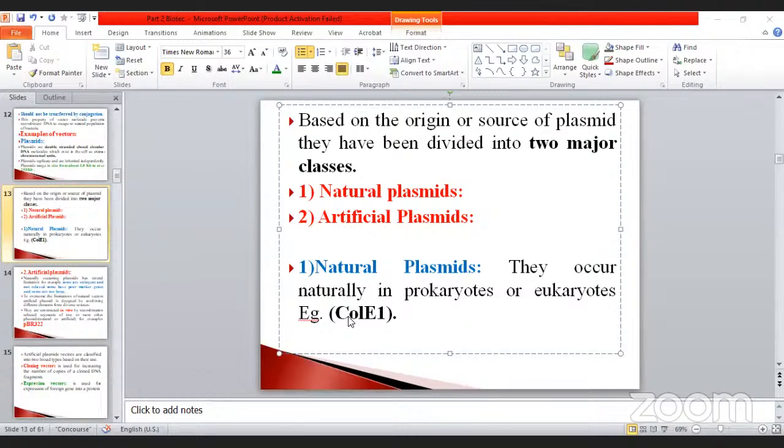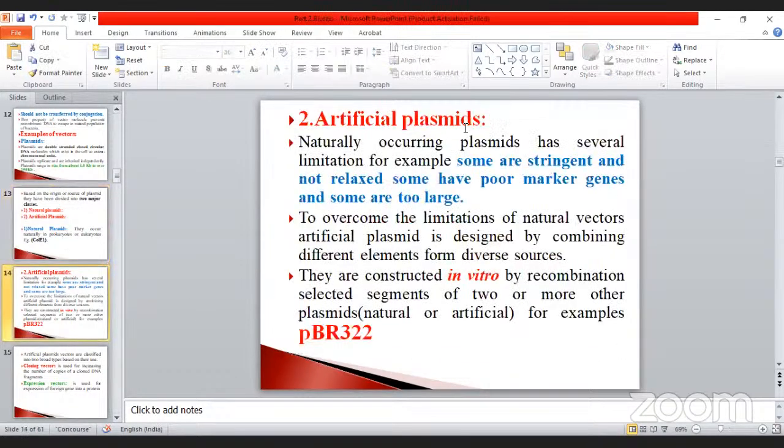Natural plasmid. Don't forget, my dear, this is very, very important. Not only that, there are so many things. The second one is called the artificial plasmid. Artificial means man-made, commercially or within the lab.